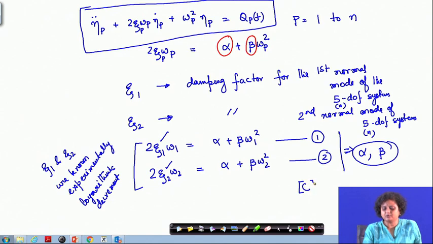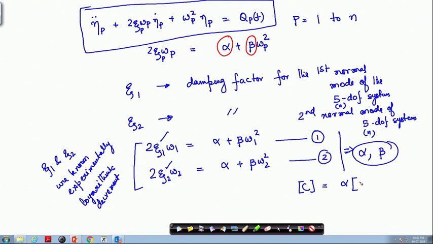Once I get the proportionality constant, I can write my damping matrix as alpha into m plus beta into k, and go ahead with the modeling of the system and solution of the system using modal analysis.